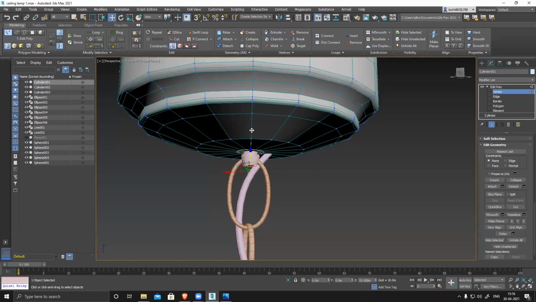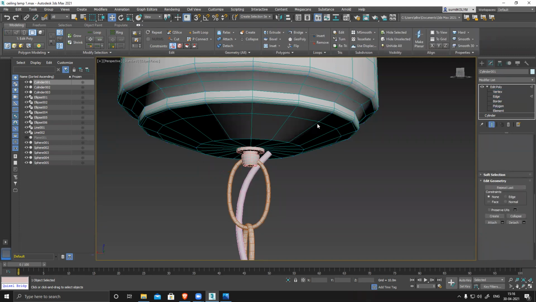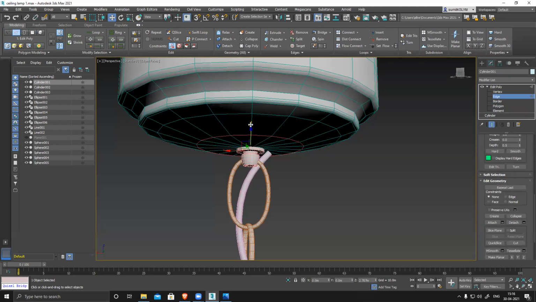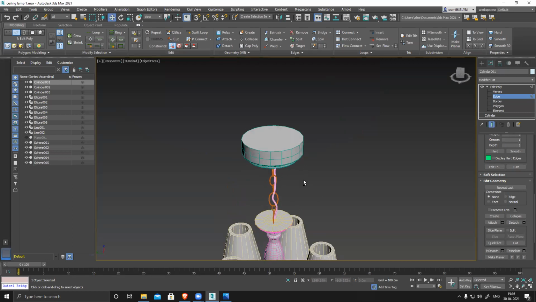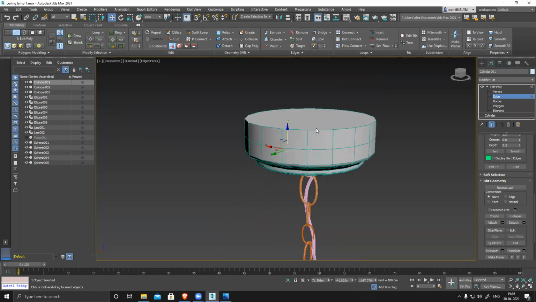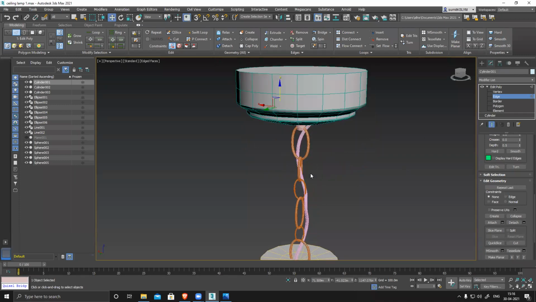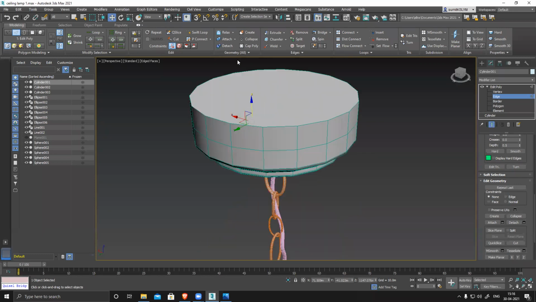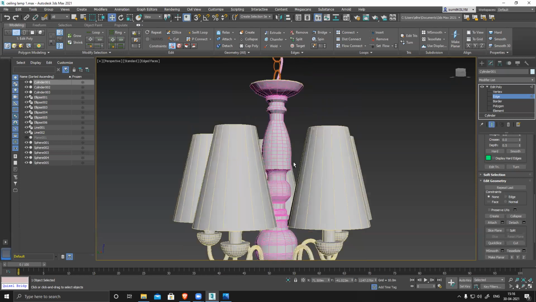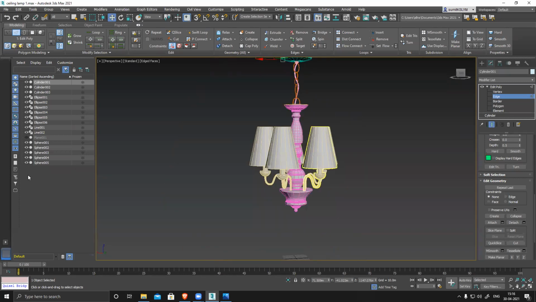It was here, I guess. Edge, double click, soften it. So make sure this part also, you can see n-gon. N-gons are not acceptable. For initially, it's fine, perfectly fine, no issue at all. Only thing is, moving forward, make sure to avoid this kind of n-gons. Otherwise, this looks pretty nice and clean.